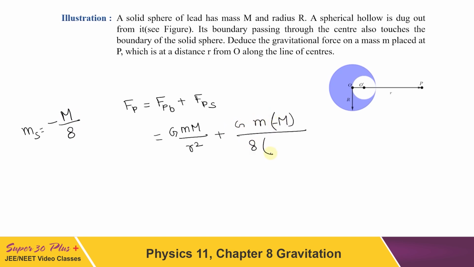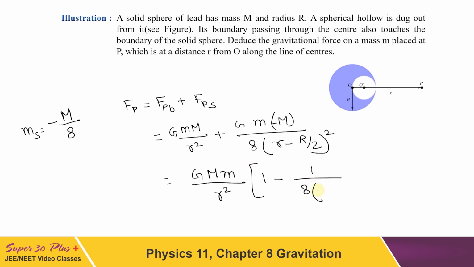What is the distance of P from the center of the smaller sphere? That has to be equal to r minus r by 2. Now on solving these, we will get the final answer to be equal to G M m upon r square, 1 minus 1 by 8 can be taken outside. This will be 1 minus r by 2r and then square of this. So it will be the resultant force on particle P due to this remaining shape.